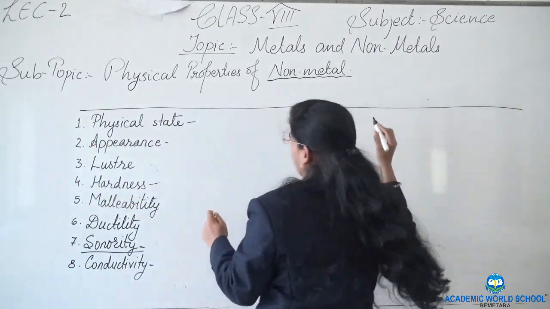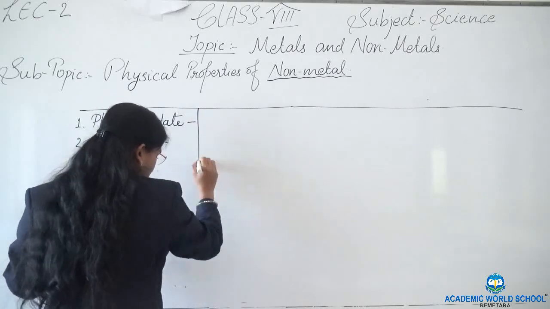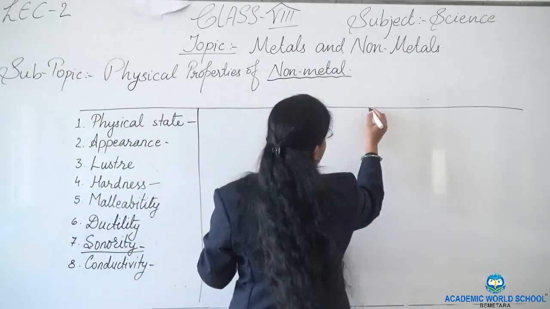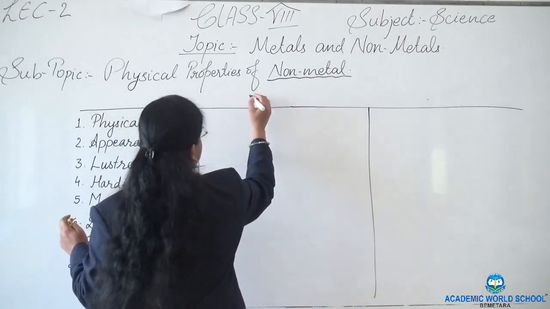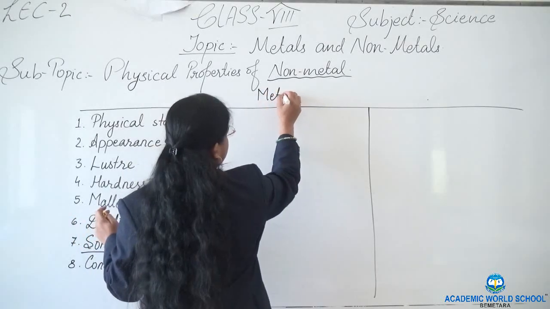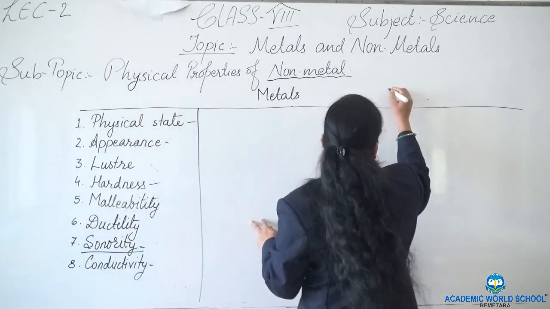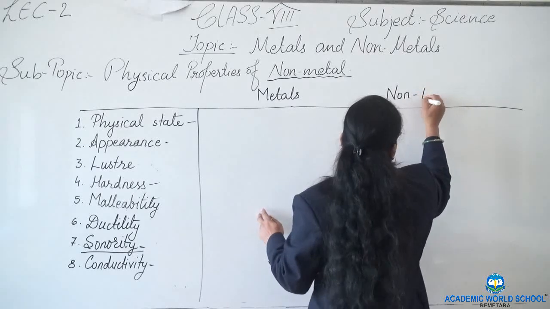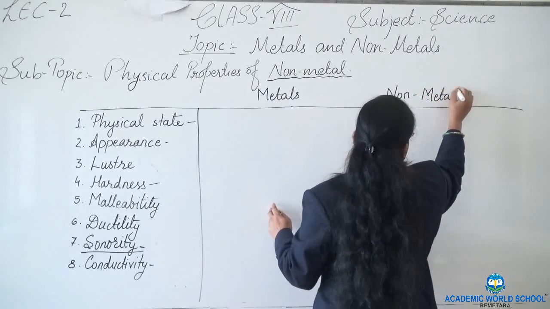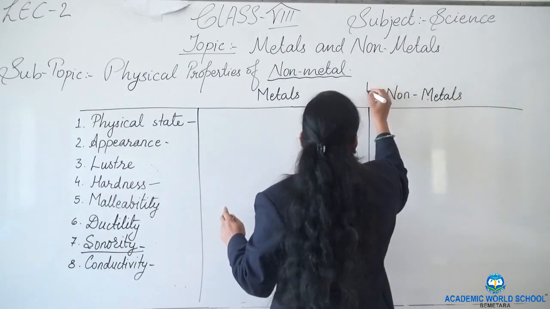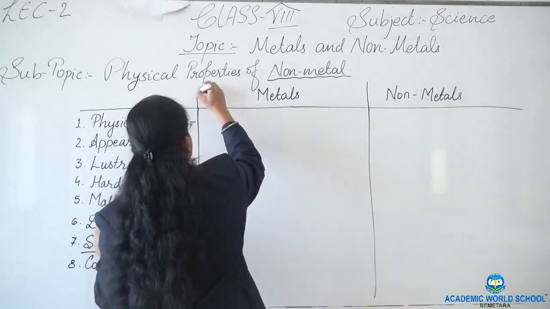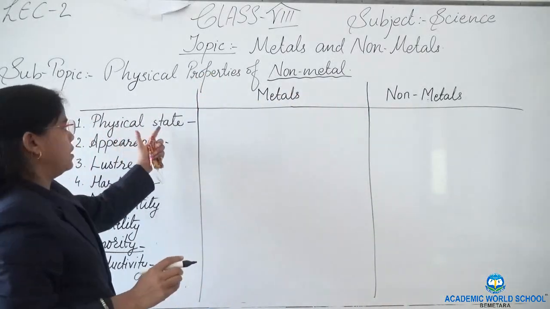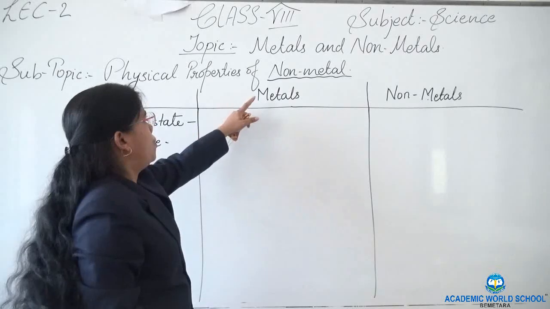Whenever you write the difference of anything, you should always write in a column method. So the first property is the physical state.